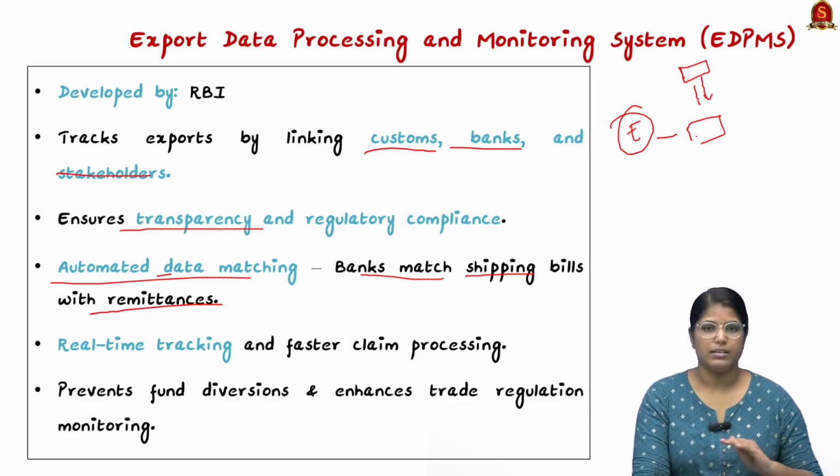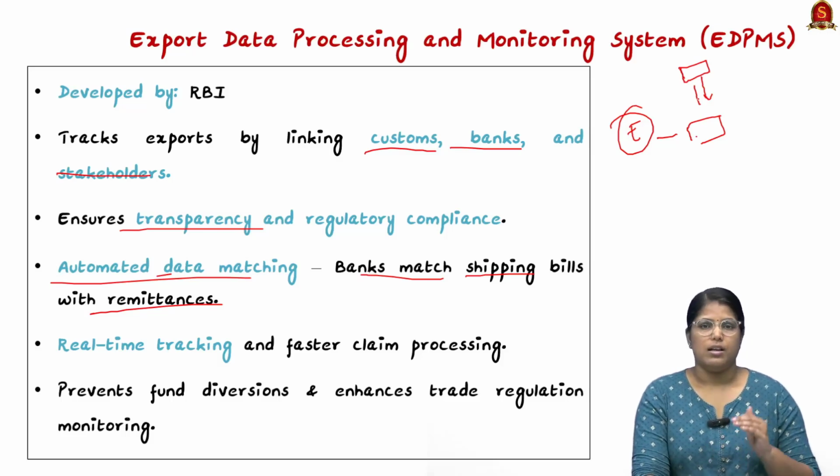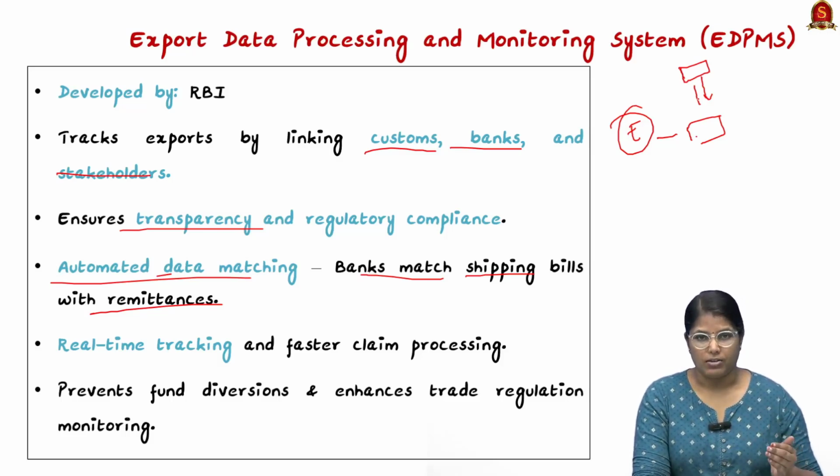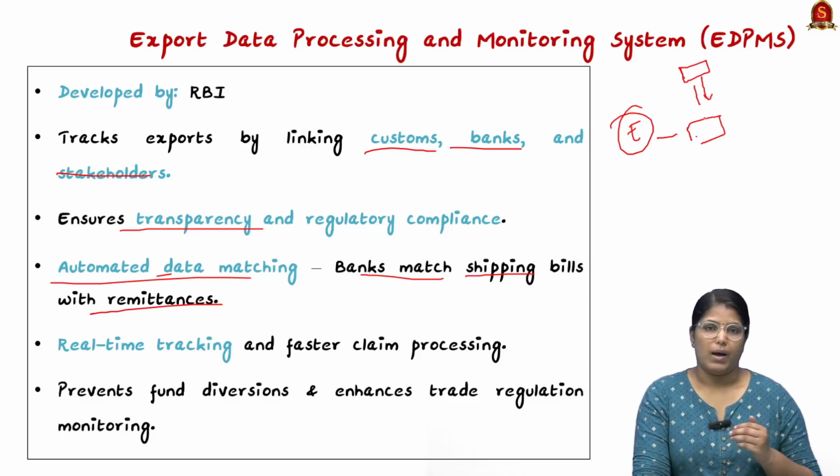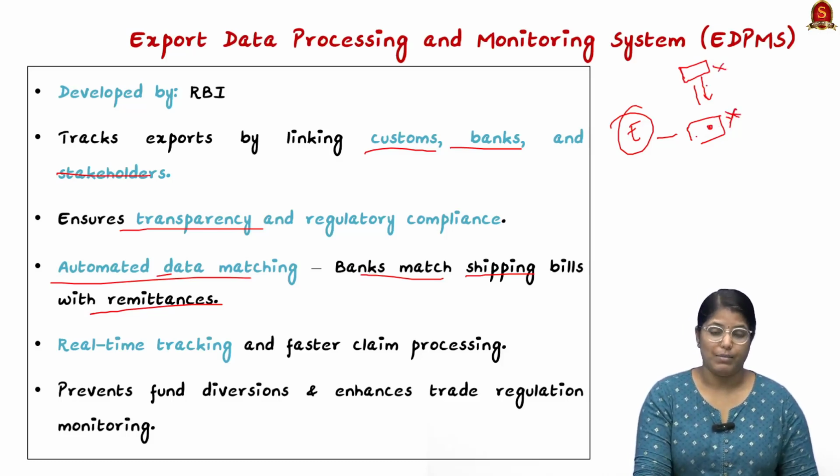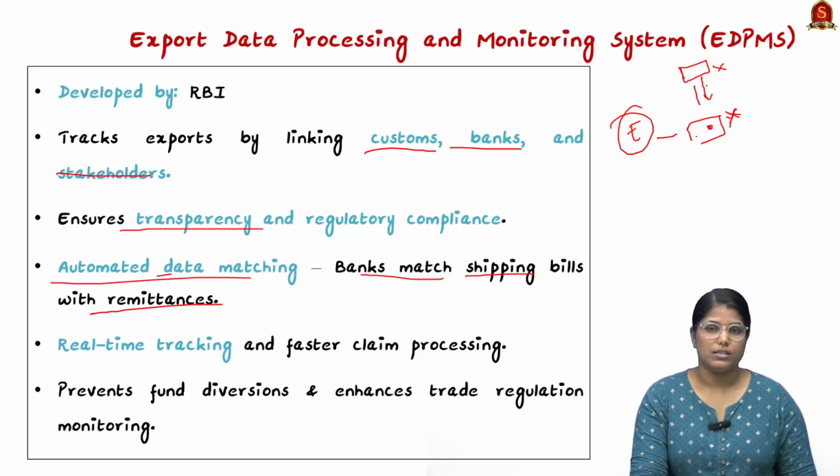But in recent times, a lot of e-commerce sites are there like Amazon and others. They are also undertaking a lot of international shipments. What happens is, while processing or matching the shipment, Amazon and a lot of e-commerce sites take their commission. So here the bill will be mismatched, right? The bill provided by them and the payment provided by the customer will be mismatching, right? So this mismatch is actually delaying the process.